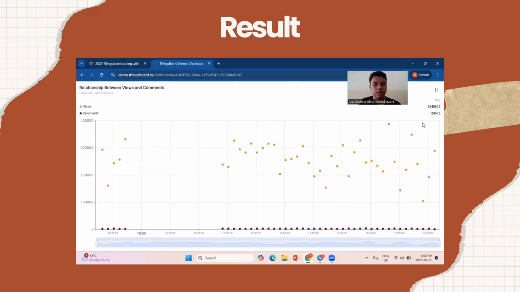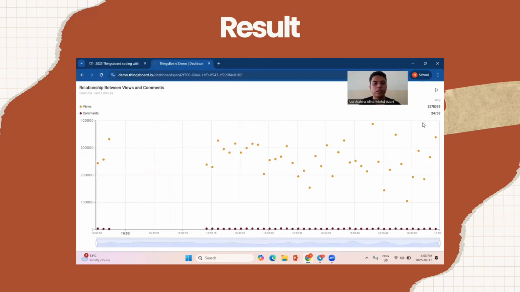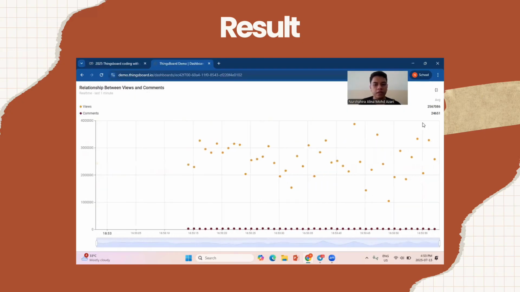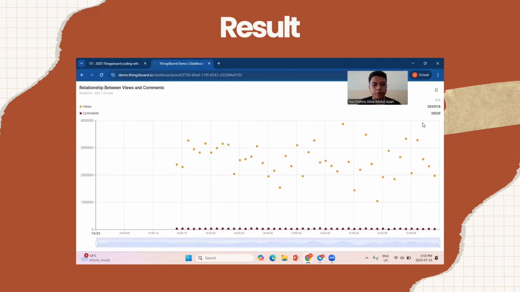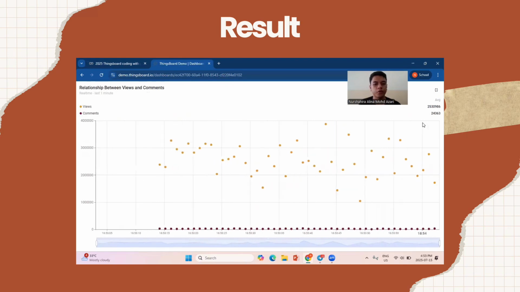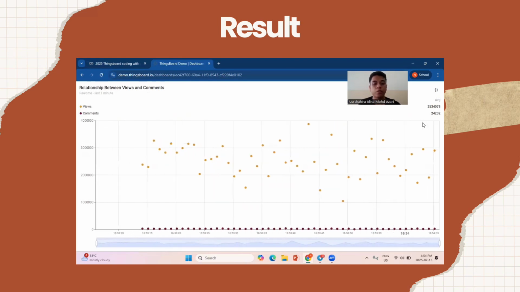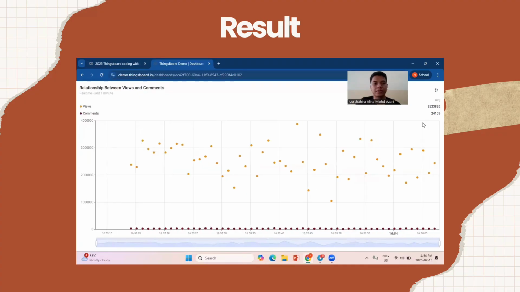Next is the scatter chart. The scatter chart shows the relationship between views and comments. Each dot is a post. Posts with more comments also had more views. This shows that more comments usually means more people saw the post.